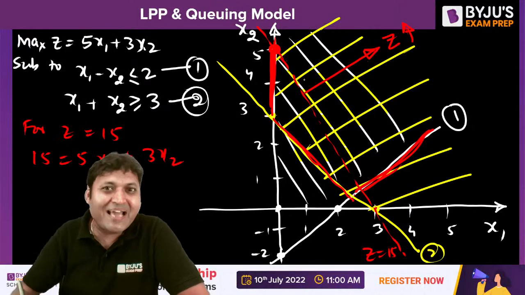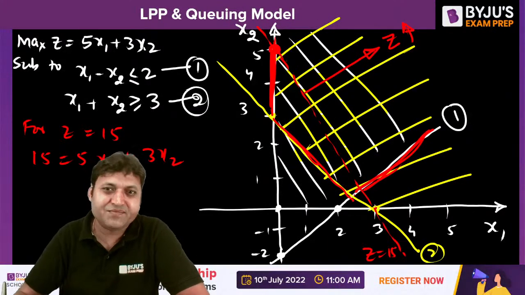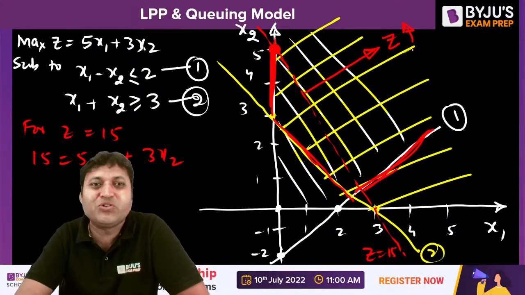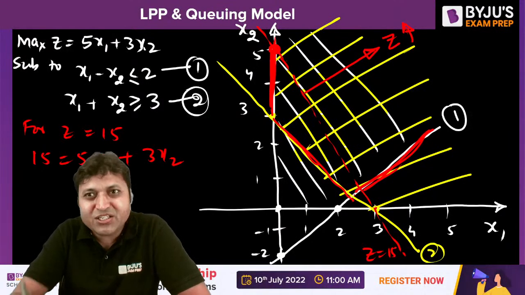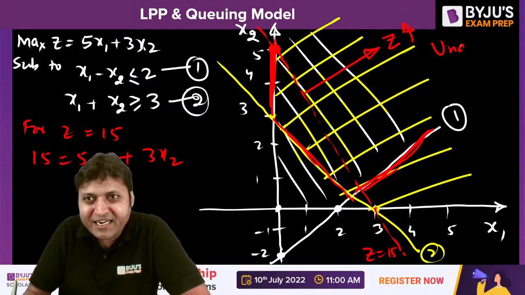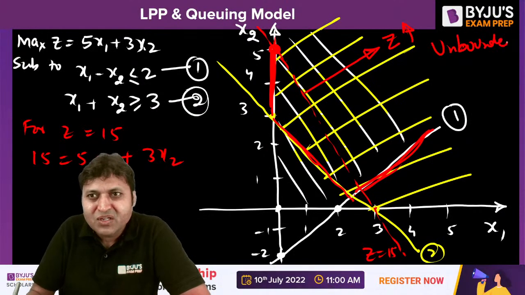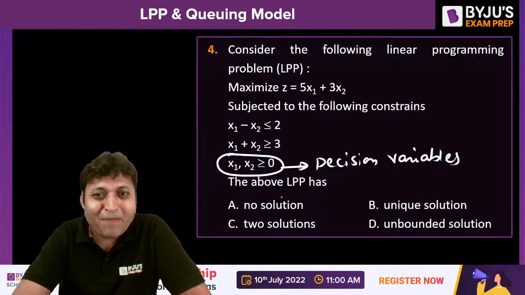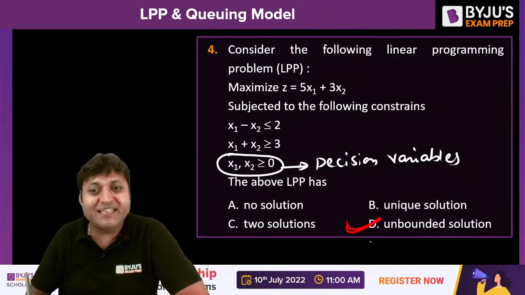So for this maximization problem, the solution is unbounded, because there is a solution, but we cannot find it using these constraints. It is called unbounded. Isn't it unbounded? The solution is unbounded. So option D is the correct answer.